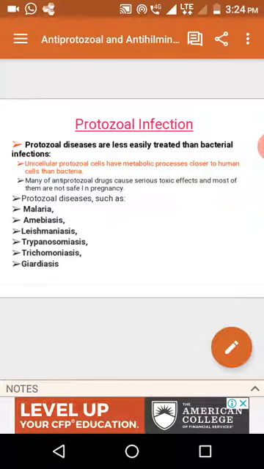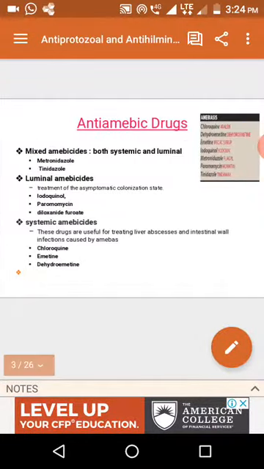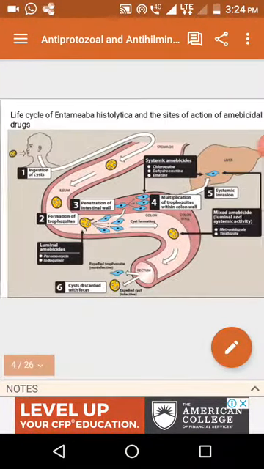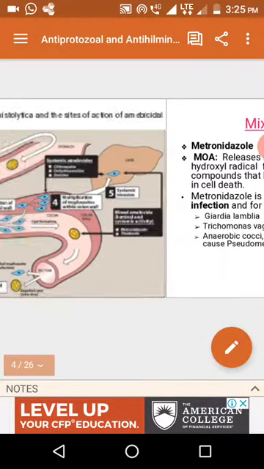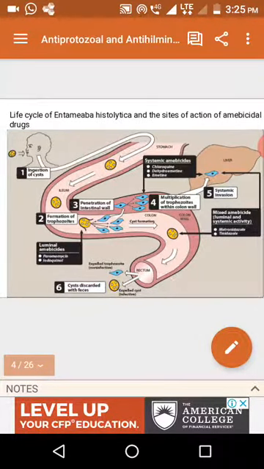Examples of protozoal diseases: malaria, amoebiasis, leishmaniasis, trypanosomiasis, trichomoniasis and giardiasis. So first is antiamoebic drugs. So one is amoebiasis. Amoebiasis is caused by one of the protozoa, Entamoeba histolytica. Amoebiasis is one of the intestinal infections caused by Entamoeba histolytica.